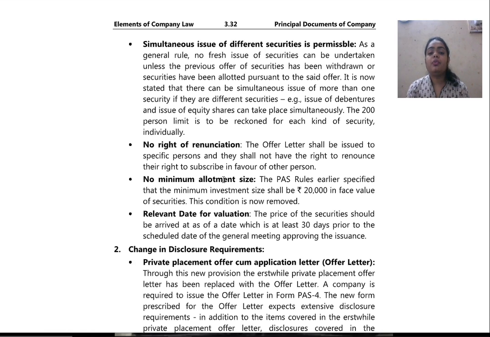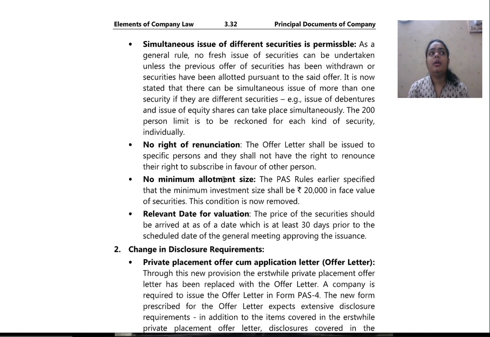As a general rule, no fresh issue of securities can be undertaken unless the previous offer of securities has been withdrawn or securities have been allotted pursuant to the said offer. It is now stated that there can be simultaneous issue of more than one security if there are different securities. Example, issue of debentures and equity shares can take place simultaneously. The 200% limit is to be reckoned for each kind of security individually.